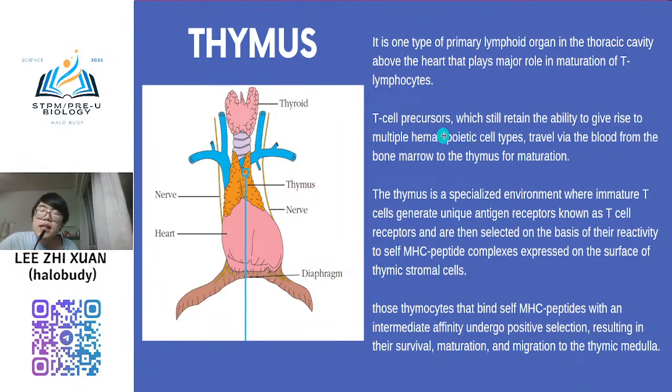So normally T cell precursor will still retain the ability to give rise to multiple hematopoietic cell types, and travel by the blood from the bone marrow to the thymus for maturation. This is just about how the T cell transfers from bone marrow to thymus. So thymus contains the specialized environment where your immature T cells can generate unique antigen receptor, which we call T cell receptor.